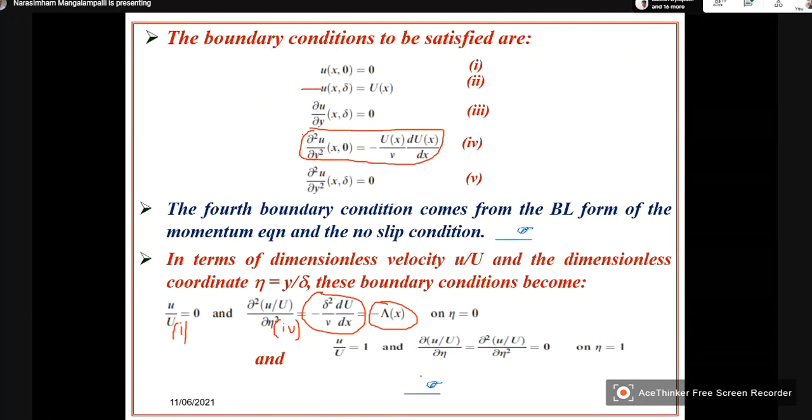So this is the second boundary condition. And del by del eta of u by U, this is the third boundary condition, is 0.